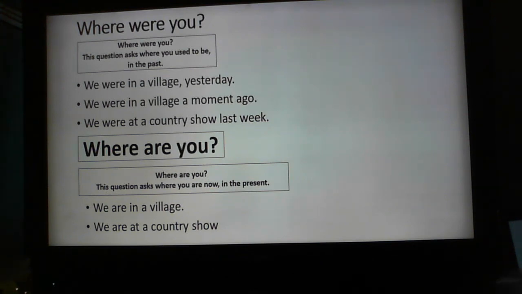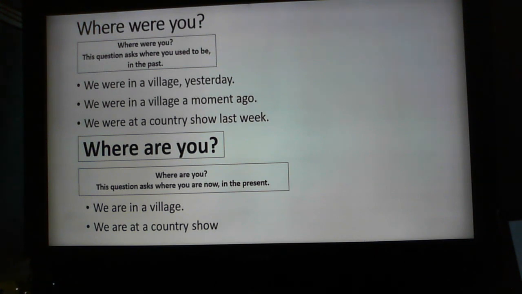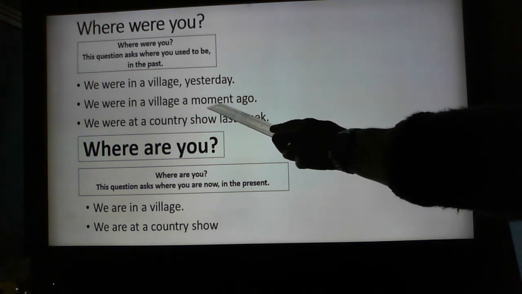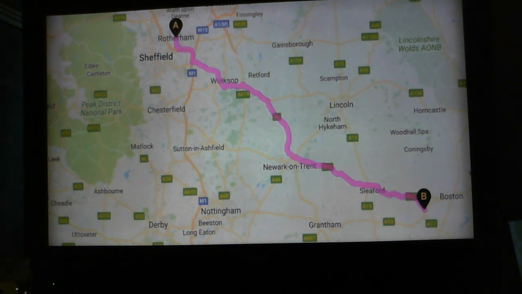Did you notice that when I answer the question in the present tense, I don't say now. I don't say we are in a village now. That would sound silly. So when I'm talking in the past, I often add some information about time, when it happened. When I'm talking about now, I've used the word are, and that tells my listener that I'm in the present tense, so I don't need any extra information for that.